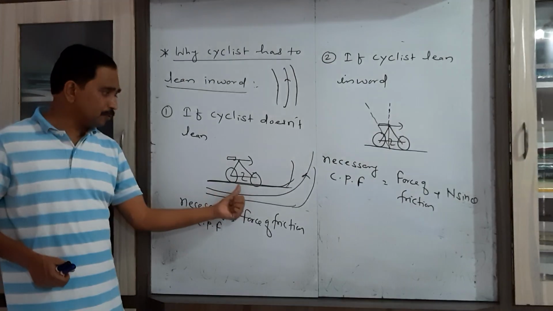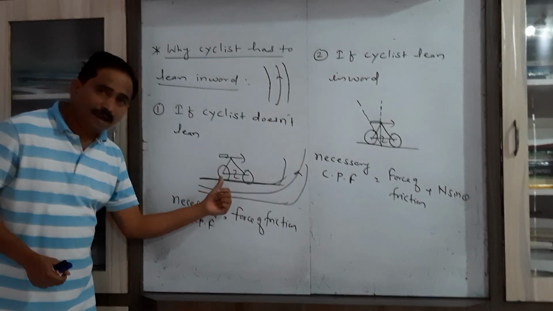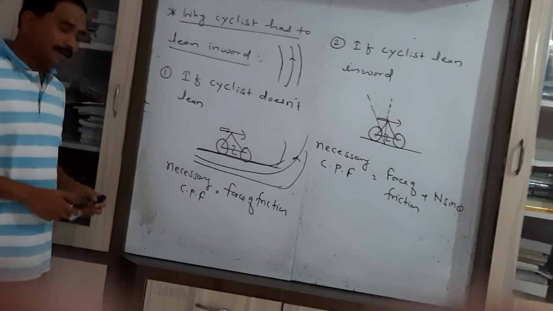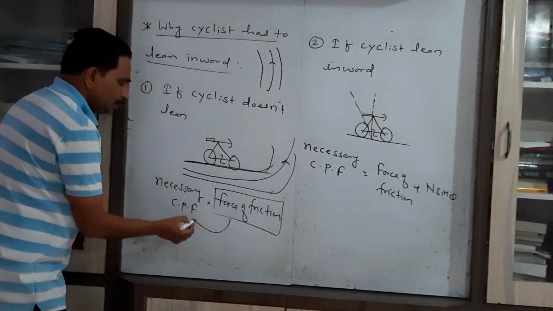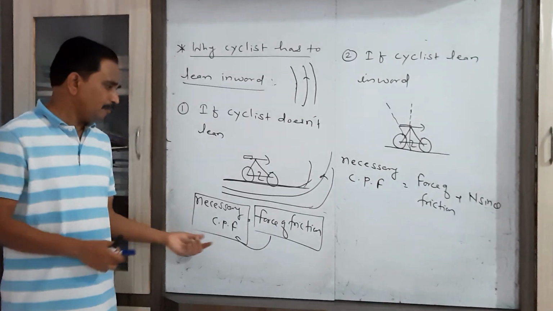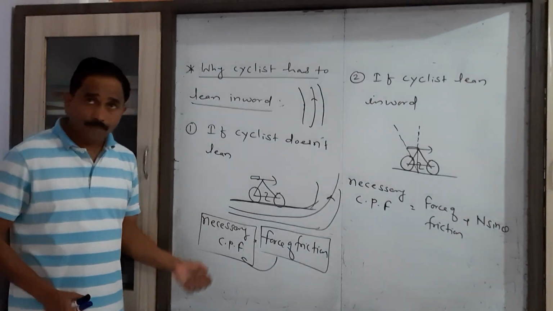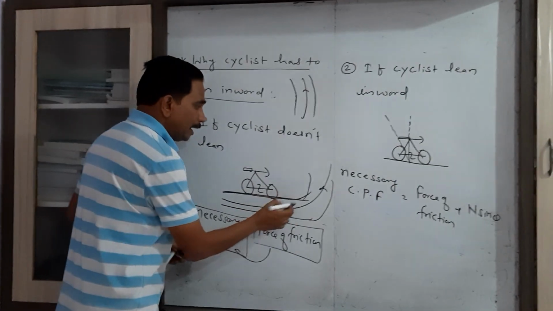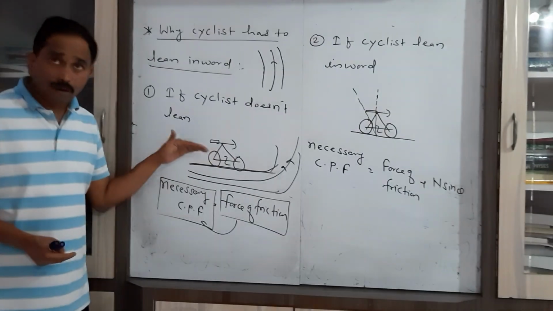But if this force of friction is less because of the high speed of that cyclist, then because of the lack of force of friction there is a lack of necessary centripetal force. If less centripetal force is provided, then the cyclist will not be able to move safely along this curved road.